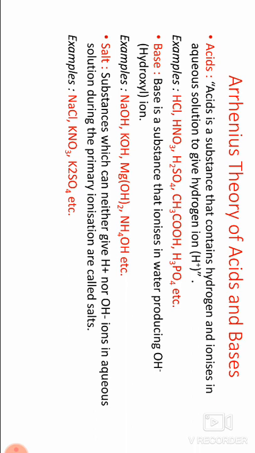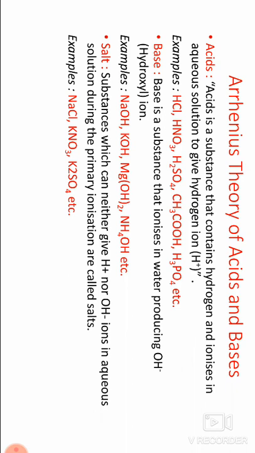The acid-base nature is explained by different theories: first the Arrhenius theory, second the Bronsted-Lowry theory, third the Lewis theory.